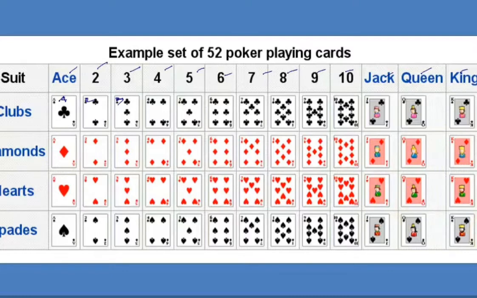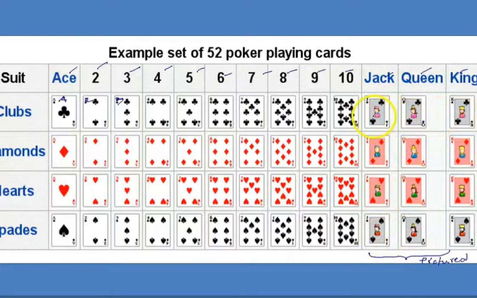Each one is called a suit. How many suits are there? 4 suits are there. In each suit, there are 13 cards. There are totally 52 cards. These cards, Jack, Queen, Kings, have pictured symbols, so we call them pictured cards.